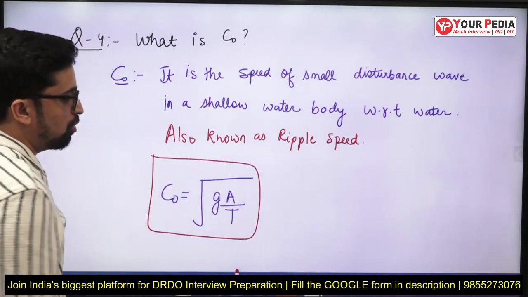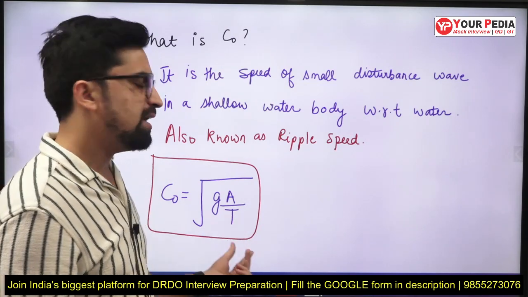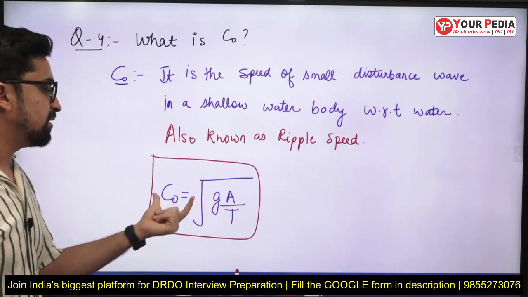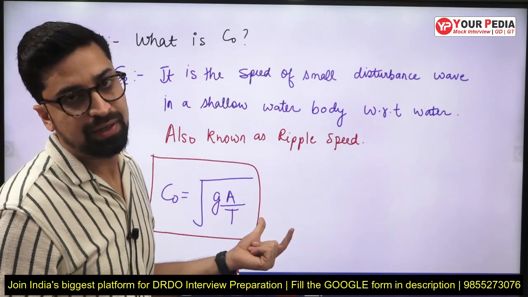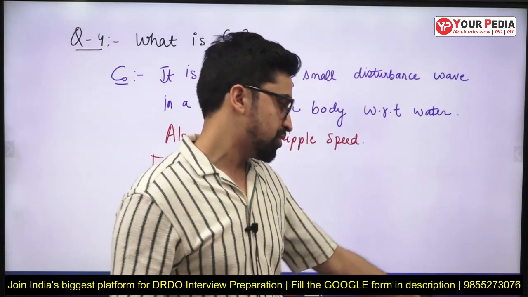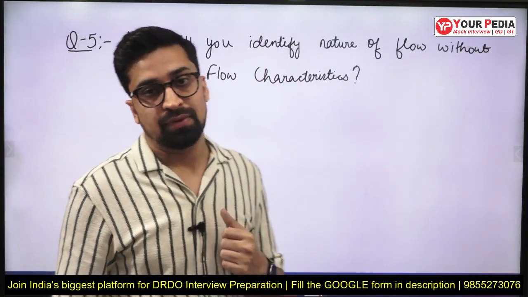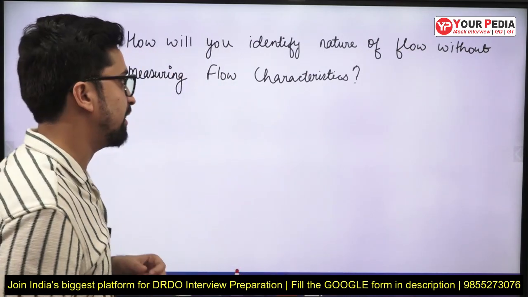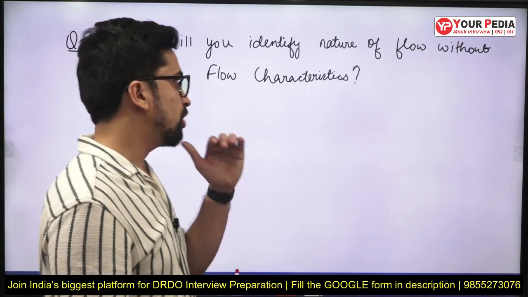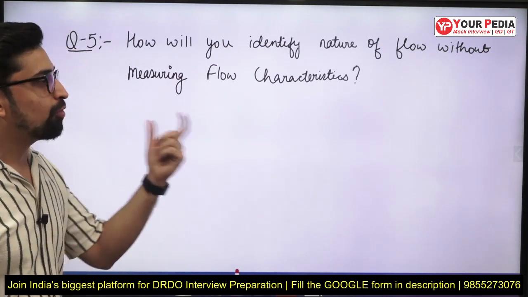root GA by T, where G is acceleration due to gravity, A is again the cross section area of the channel, and T is top width. Correct? So as I showed you in the rectangular channel, this will give you the small disturbance wave speed or the ripple speed. Now the major question, which is the most important question, which they were aiming to ask you. They might ask you, this is the most conceptual question, right? This was the reason they were asking you lower level questions. So they might ask you, how will you identify nature of flow without measuring flow characteristics?